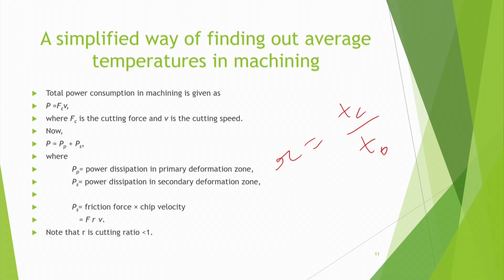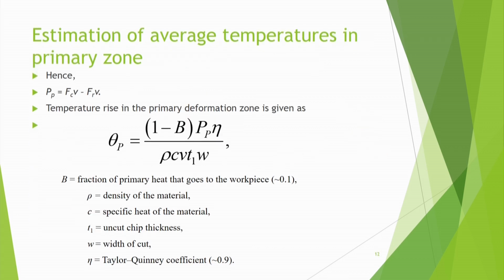If the cutting speed is 10 meters per second and suppose r is 0.5, then the chip velocity will be 5 meters per second. So this is the total power due to friction at the rake surface. Now, estimation of the average temperature in the primary zone is done like this. Suppose we find Pp, the power expended during plastic deformation, which is Fc into V minus Fr into V.